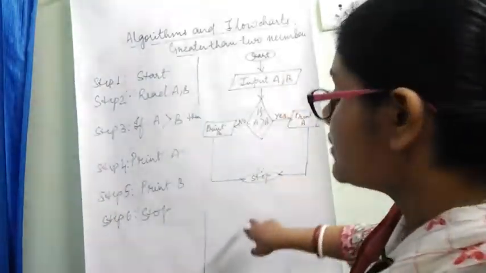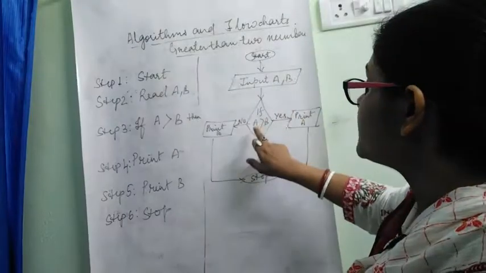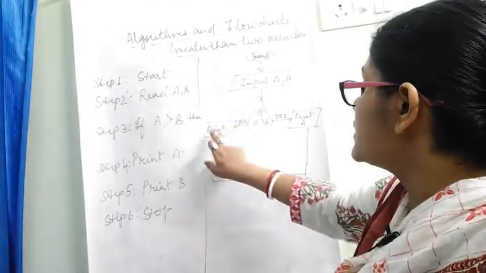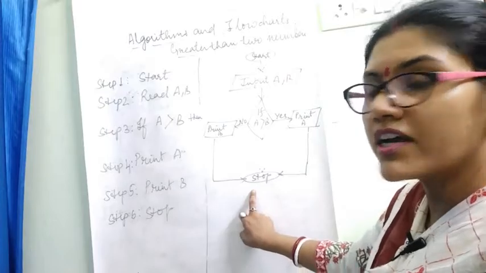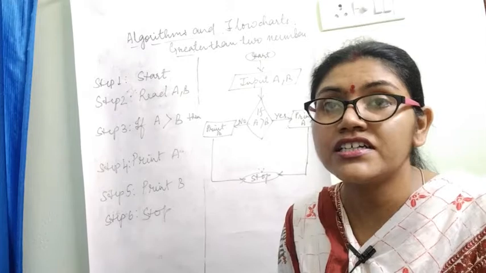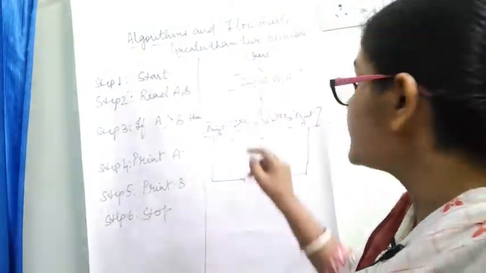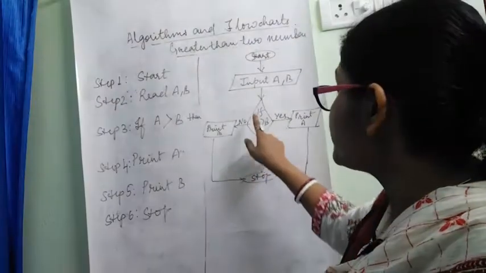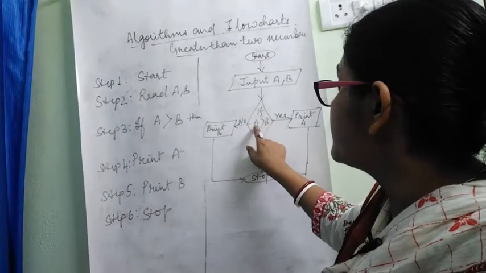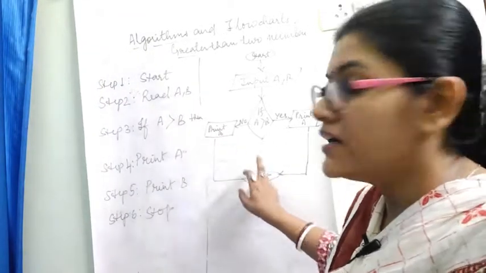But here when we are doing the flow chart, we are showing the proper way. Inputting two numbers A and B. If A is greater than B, if yes, then print A, stop. If no, then print B, stop. Okay, here we are taking the decision box. I told you the decision box used to take the decisions, whether it is yes or whether it is no. Okay, so here we are taking input A and B, two numbers we are taking. Then it is asking if A is greater than B, which one? Okay, if it is yes, then print A, or if it is no, then print B, stop.